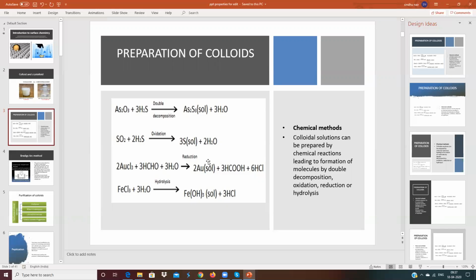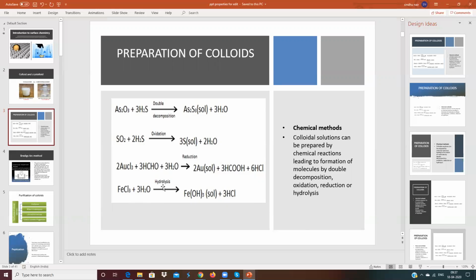Here the oxidation state of gold has come to 0. +3 to 0. So what happened to gold? It underwent reduction. So this is an example of reduction. AuCl3 is converted to a colloidal solution of gold by treating with formaldehyde and water. This is called a reduction.